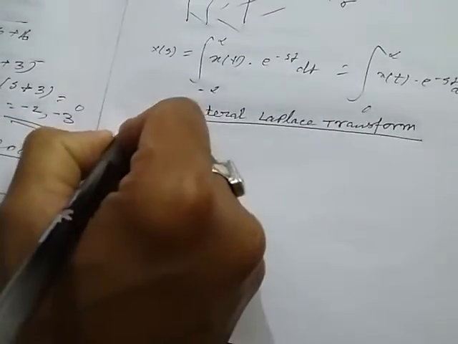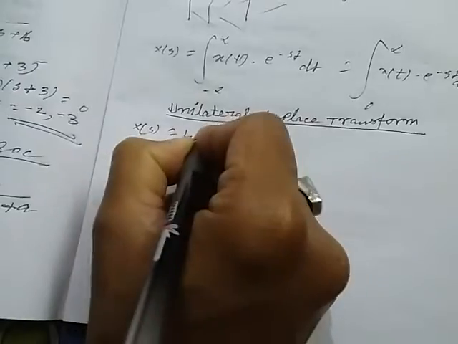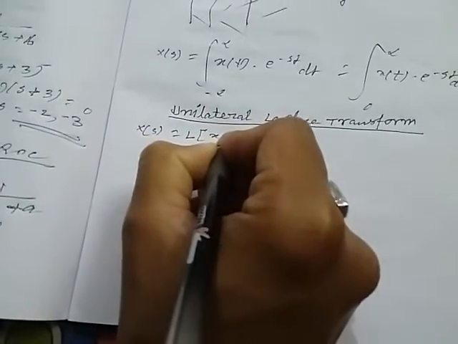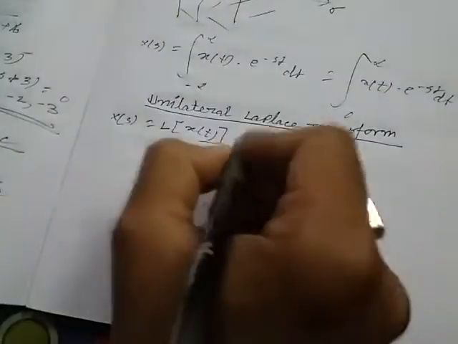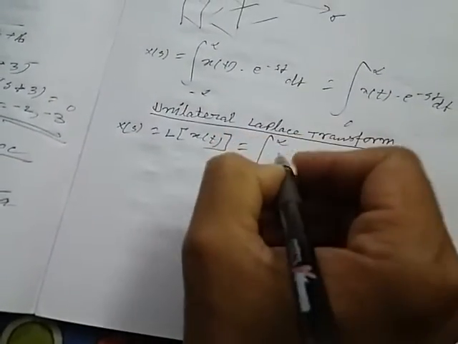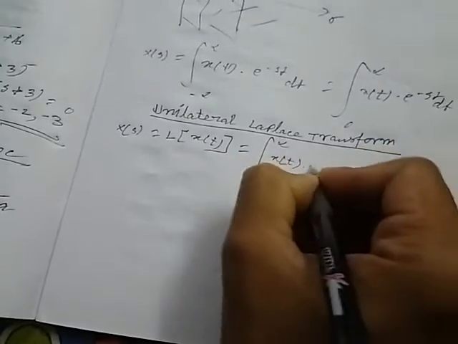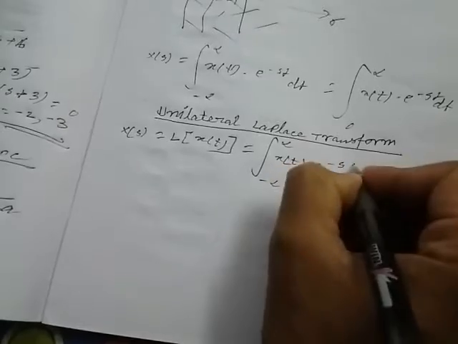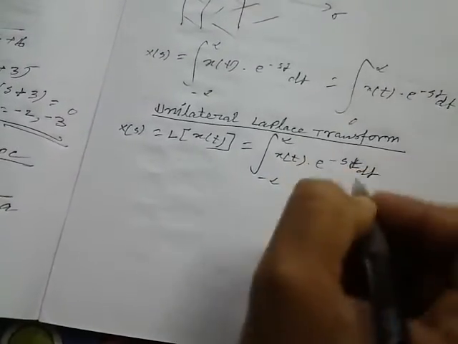We know the Laplace transform of a function x(t) is represented by capital X(s), and the formula is the integration from minus infinity to infinity of x(t) times e to the power minus st, dt.